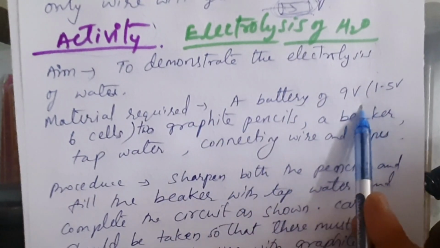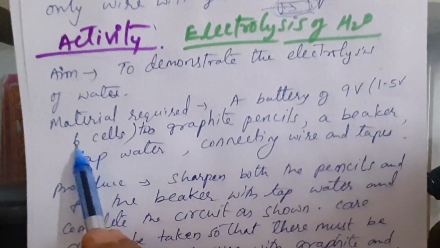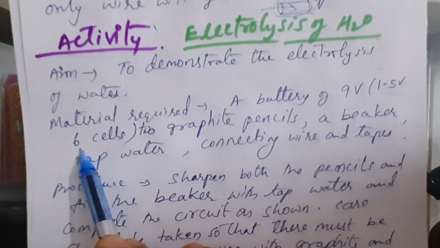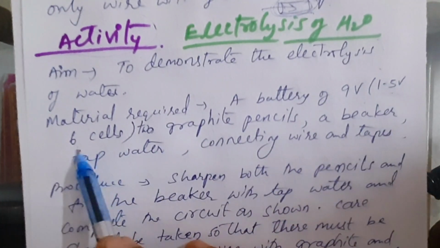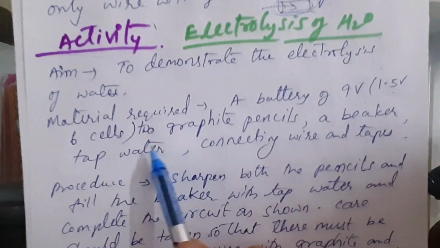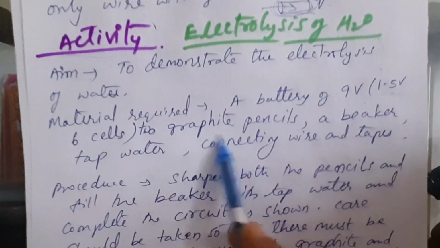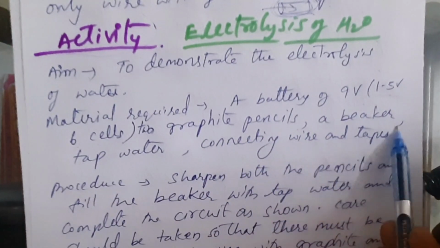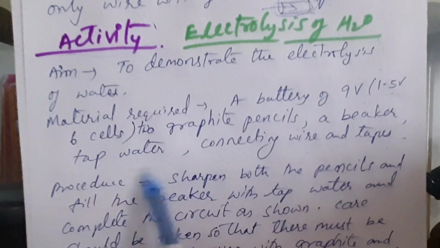A battery of 9 volt. Small batteries of 1.5 volt, we have taken 6. 1.5 multiplied by 6 is 9, so we generate 9 volt. 1.5 volt batteries are taken, which are 6 in number. 2 graphite pencils. As we don't have any electrolytes, a normal pencil is taken. A beaker, tap water, connecting wire and tape. So these are the materials.